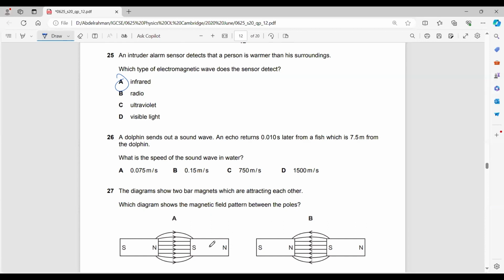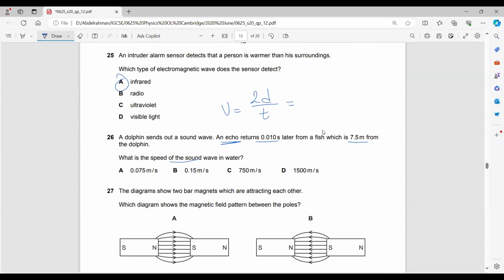A dolphin sends out a wave. An echo returns 0.01 seconds later from a fish which is 7.5 meters away from the dolphin. What is the speed of sound in water? How can I calculate it when it has to do with an echo? Speed equals 2 times distance over time.